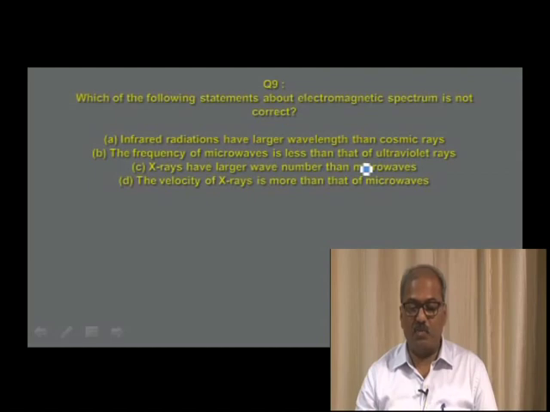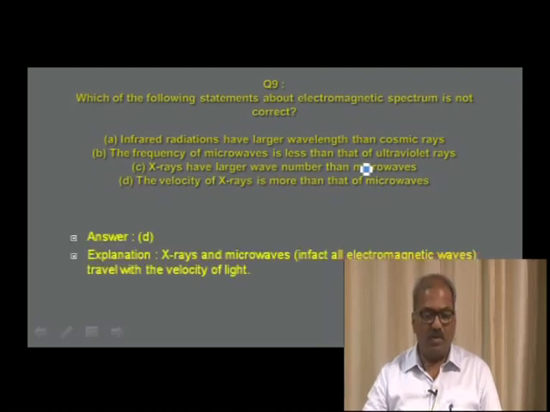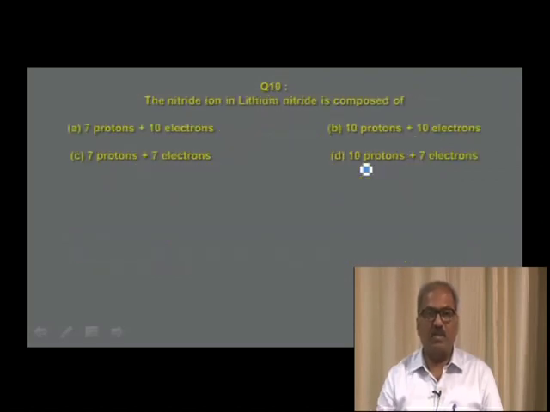Velocity of X-rays is more than that of microwaves. X-rays, microwaves, gamma rays, they are all electromagnetic radiations. All electromagnetic radiations travel with the same velocity of light, that is 3 into 10 power 8 meter per second. And therefore, I have given the answer as option D, and the explanation is also there. X-rays and microwaves are all electromagnetic waves, and they travel with the velocity of light, and the value is 3 into 10 power 8 meter per second.